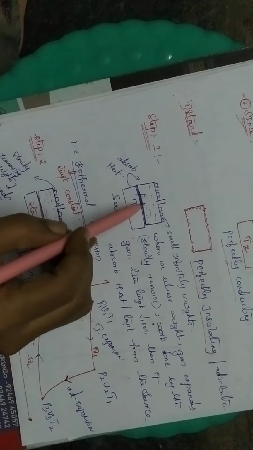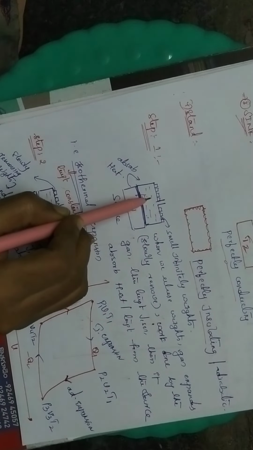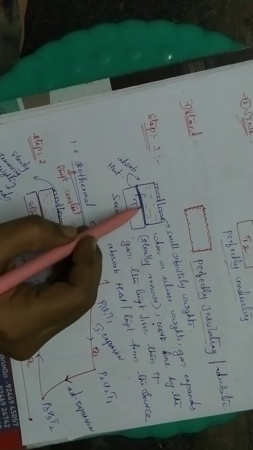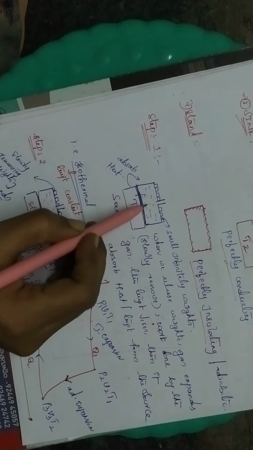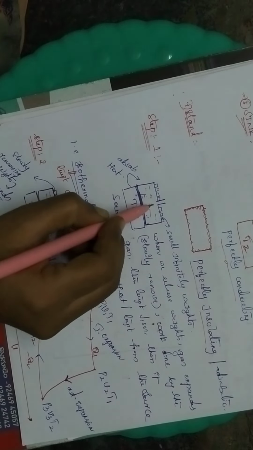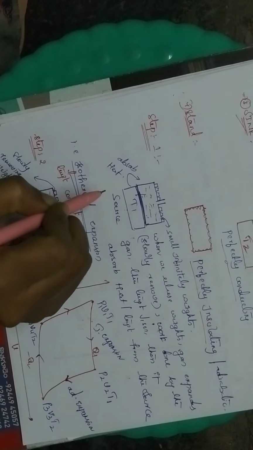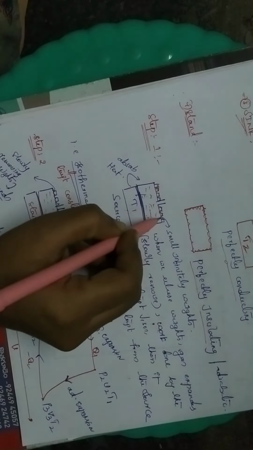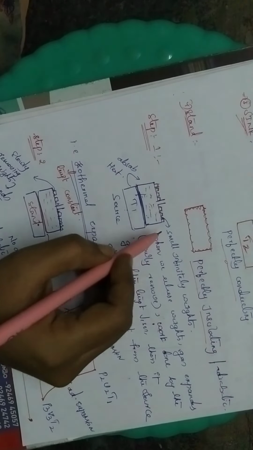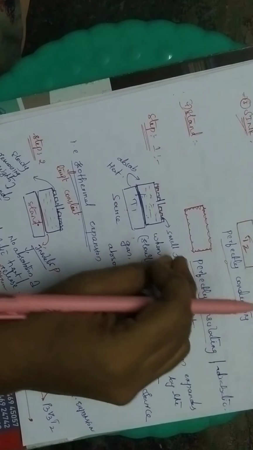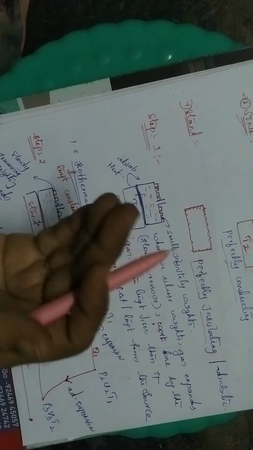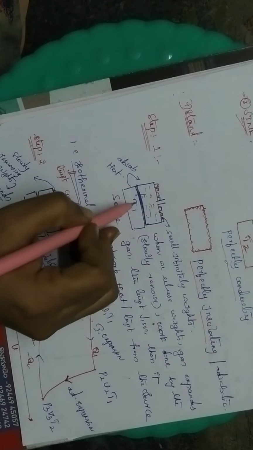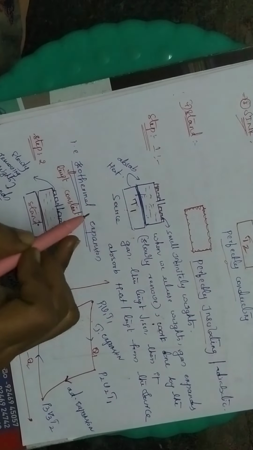In step 1, we are bringing this working substance into contact with our source. We have ideal gas in this working substance. Next, these are the small weights on the piston. If you remove these small weights slowly, what happens? The piston moves upward, and the source is at temperature T1.